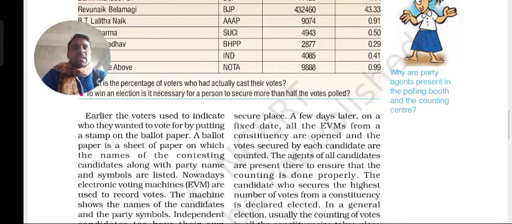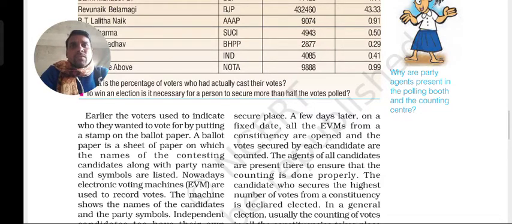That is what is known as an EVM. Just like on the ballot paper, in the EVM machine also everyone's name and party symbol will be there, and beside that there will be buttons. You can see some pictures in your book, or you could find them. The buttons are beside the party's symbol. So whichever party you like, you press the button beside it, and the vote will go to that particular party symbol. This is what happens through the EVM these days.